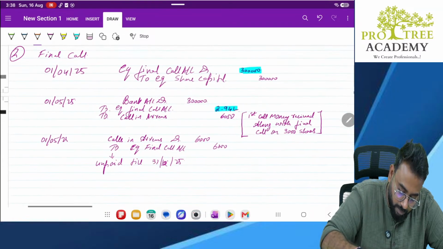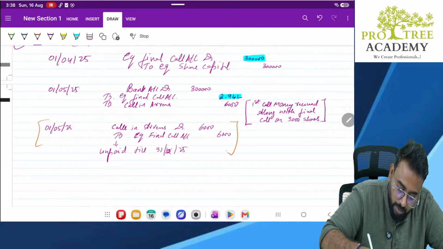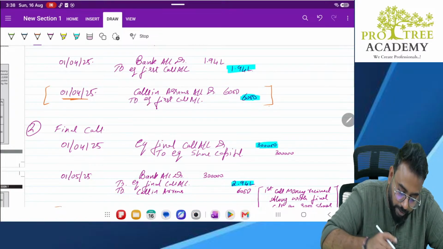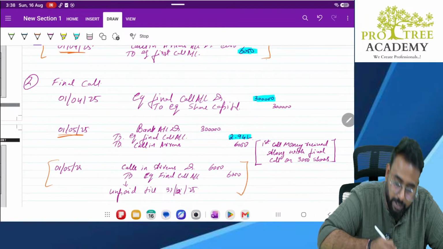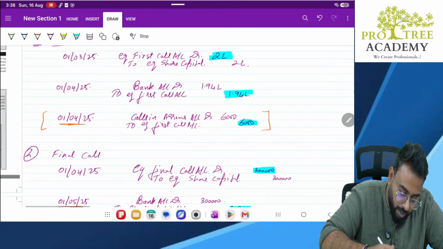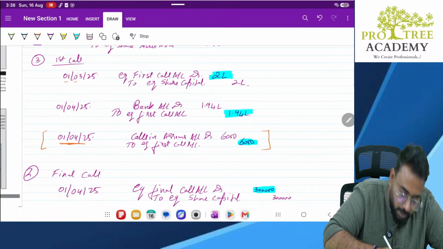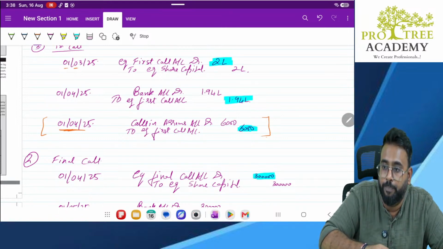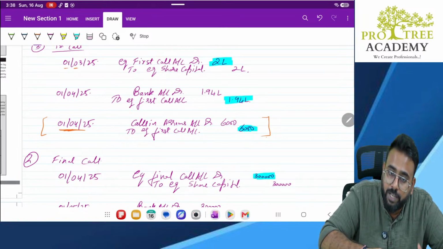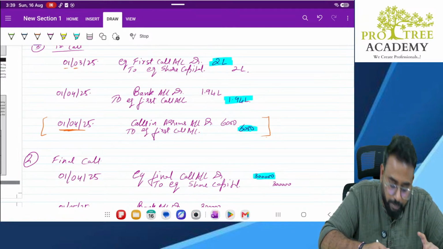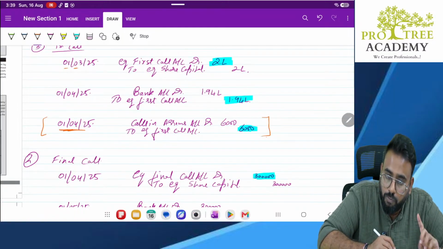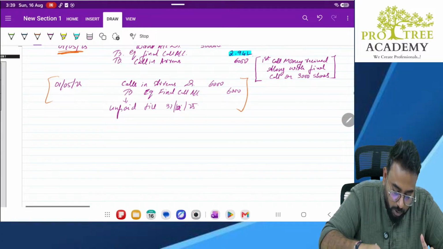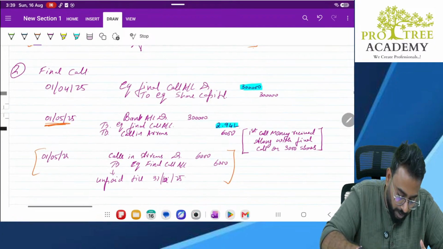Here interest will come, and here also interest will come. See here, this interest will come from 1st April 2025 till 1st May 2025. Why, sir? See, the call was made on 1st March, but the due date of payment was on 1st April. So interest will be calculated from the due date of payment till the payment is actually made. When was actual payment done? On 1st May. So there is a delay of 1 month. So interest has to be computed for this delay.